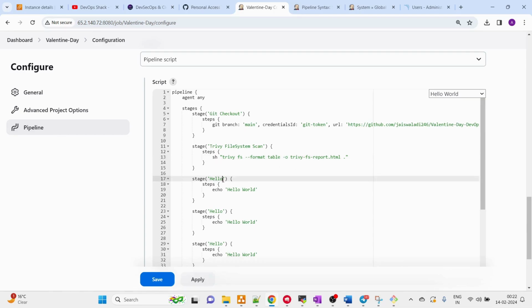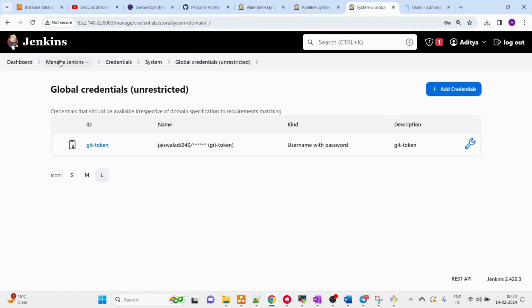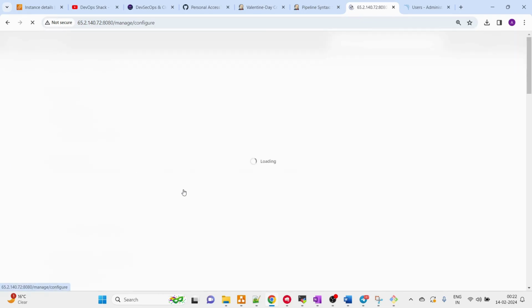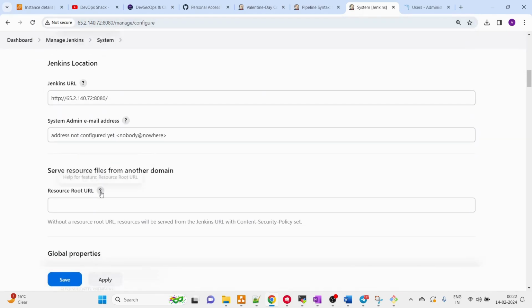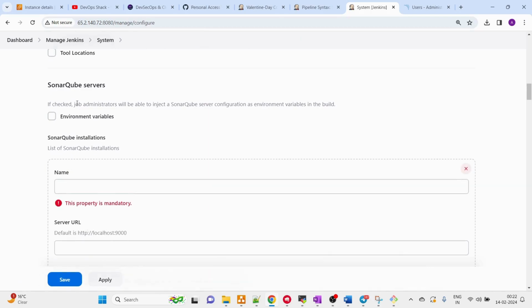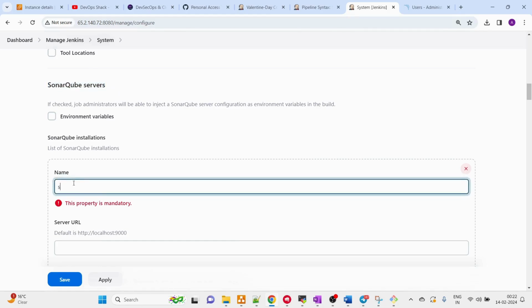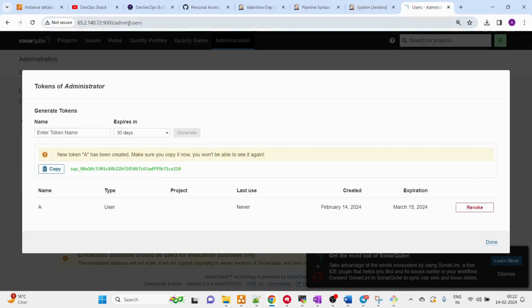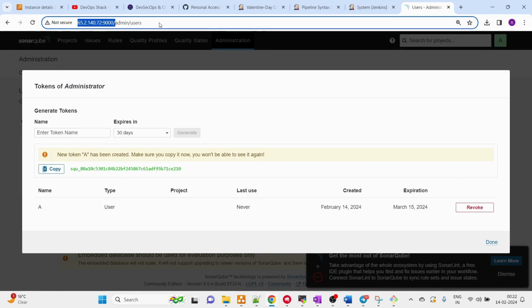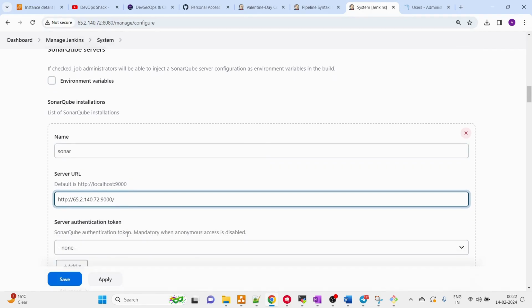Next command, I want to run SonarQube analysis. For doing that, first of all, we need to do some settings. We are going to go to Manage Jenkins, System, and here we need to set up our SonarQube server. Scroll down and you can see SonarQube servers. You see this option is available because we have installed the SonarQube scanner plugin. I'm going to put the name as Sonar, and the server URL is going to be the one till 9000. Copy this, paste it here.